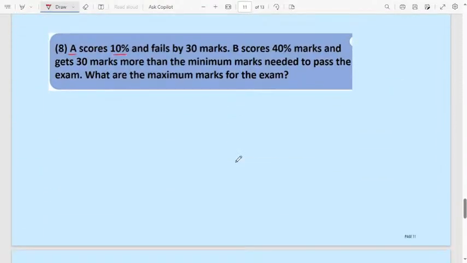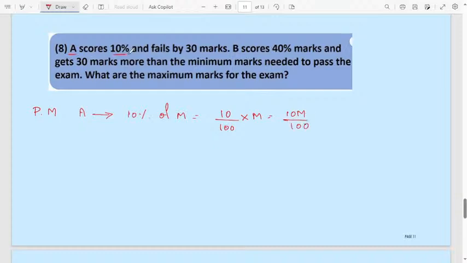Last question, number 8. A scores 10%, fails by 30 marks. I'm writing only A. Passing mark of A: 10% of maximum mark, 10 by 100 into M, 10M divided by 100.